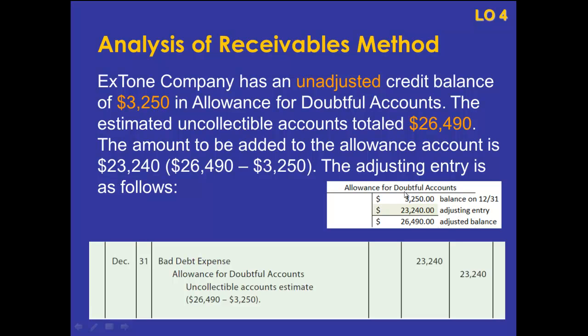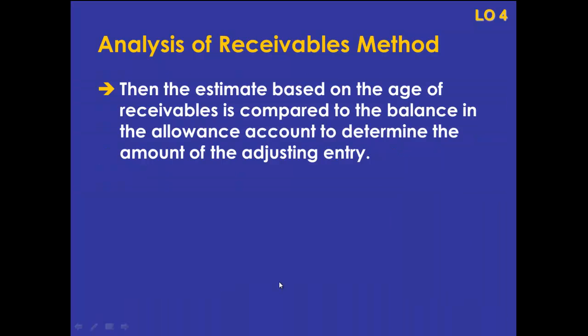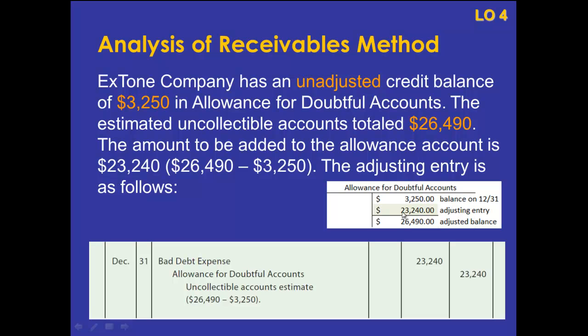$3,250 in this allowance for doubtful accounts, and I drew us a little T account here, right? So we're going to pretend that by the time we've written off all the other accounts throughout the accounting period, we get to the end and we're left with a balance of $3,250. Well, we want our balance to equal $26,490 based on that analysis we just did, right? So in order to get from $3,250 to $26,490, it's going to require a $23,240 credit to the allowance for doubtful accounts. Okay? And the offsetting debit's going to go to bad debt expense.